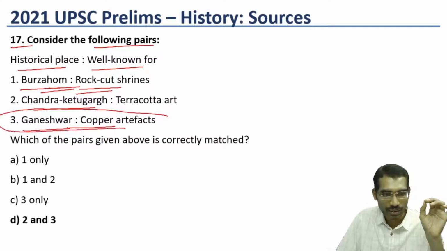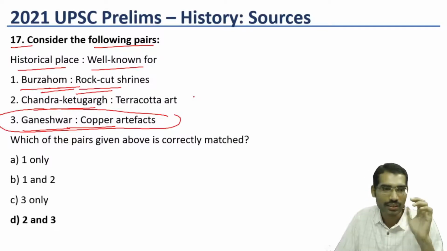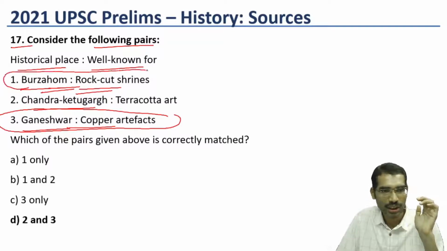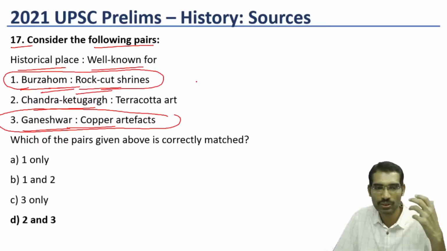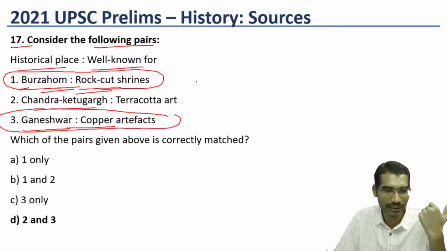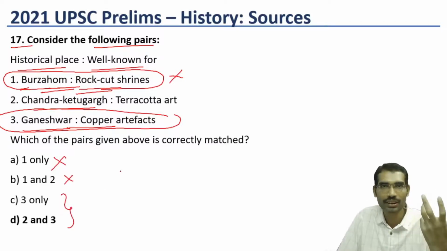Once again, those who read ancient India with interest can answer this question. History optional students will feel it is very easy because it is a very essential part of history optional. So they would have answered rightly. So they make one as wrong. One goes wrong means 50% chances increased.